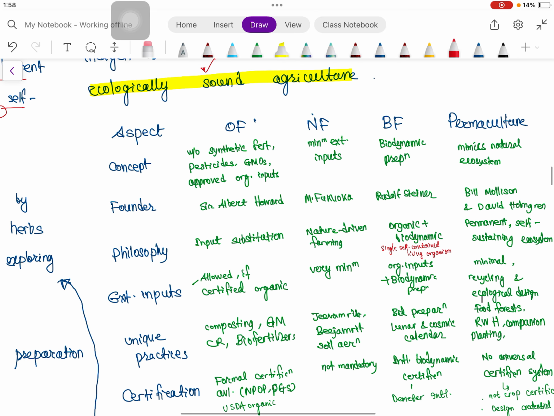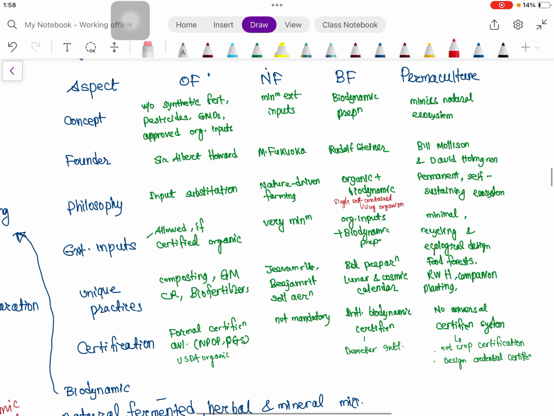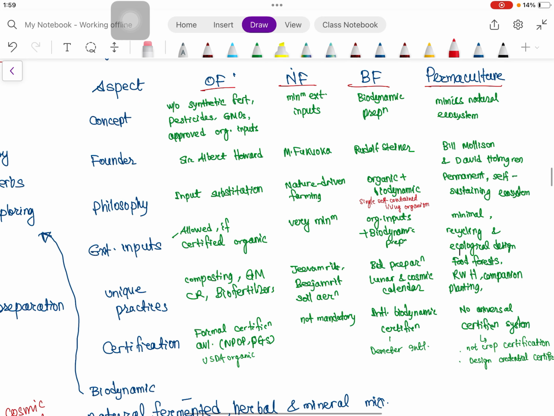Okay, so now in brief we can see the difference between organic farming, natural farming, biodynamic farming, and permaculture. Organic farming we will discuss in detail, then natural farming as we have already discussed. So we can write zero external input, or the external input is very little and present in the local area, and that is what is actually used. So that's why it is written very minimum. Or we can write jivamrit, bijamrit, okay, soil aeration.